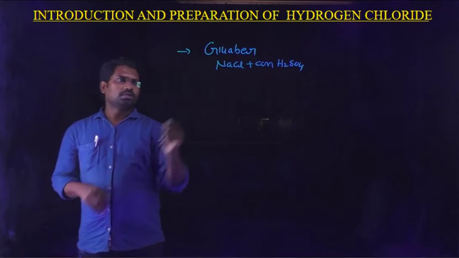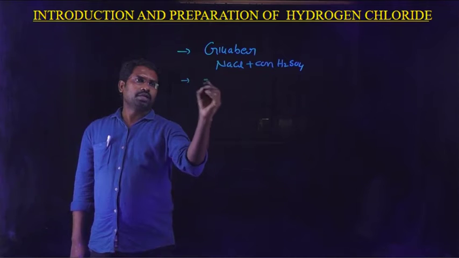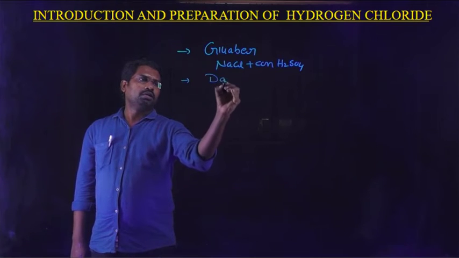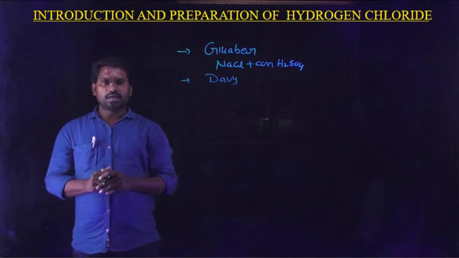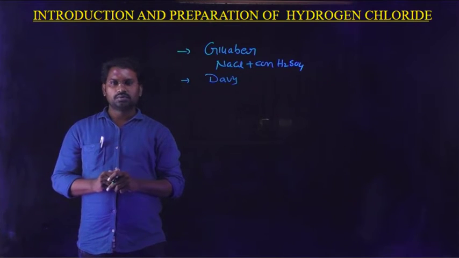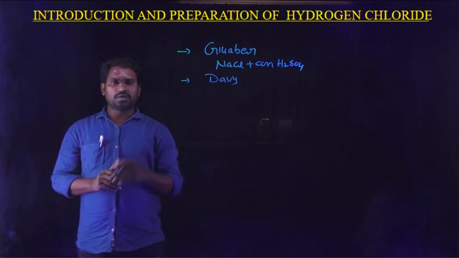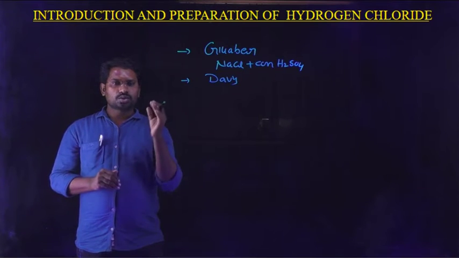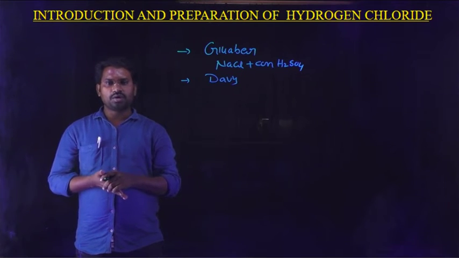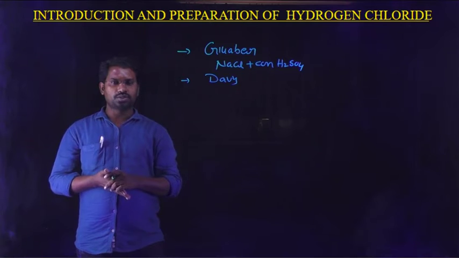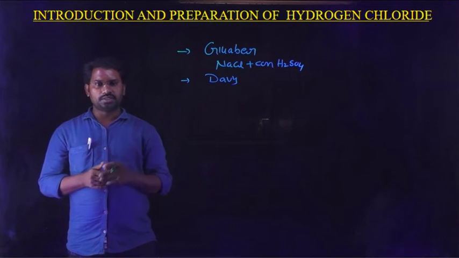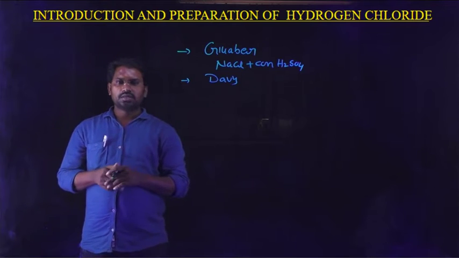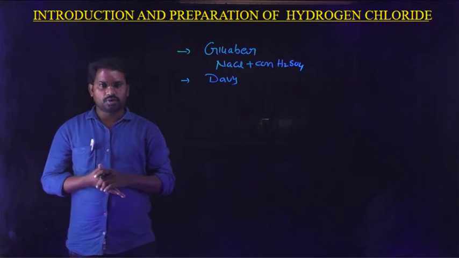And next, another scientist named Davy proposed the elemental nature of HCl and the properties of HCl, and that HCl is a compound formed by the combination of hydrogen and chlorine. So this is the introduction about HCl. Generally, HCl is available in the gaseous form.